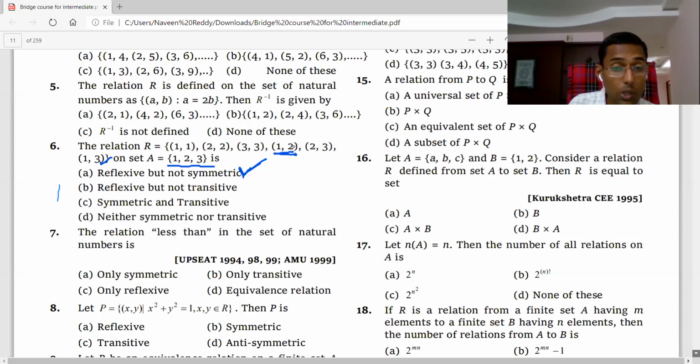1 comma 2 is there, but 2 comma 1 is not there. It is transitive. Why is it transitive? 1 2 is there, 2 3 is there, 1 3 is there. 2 3 with 3, what is there? Nothing is there. These 3 elements you leave.